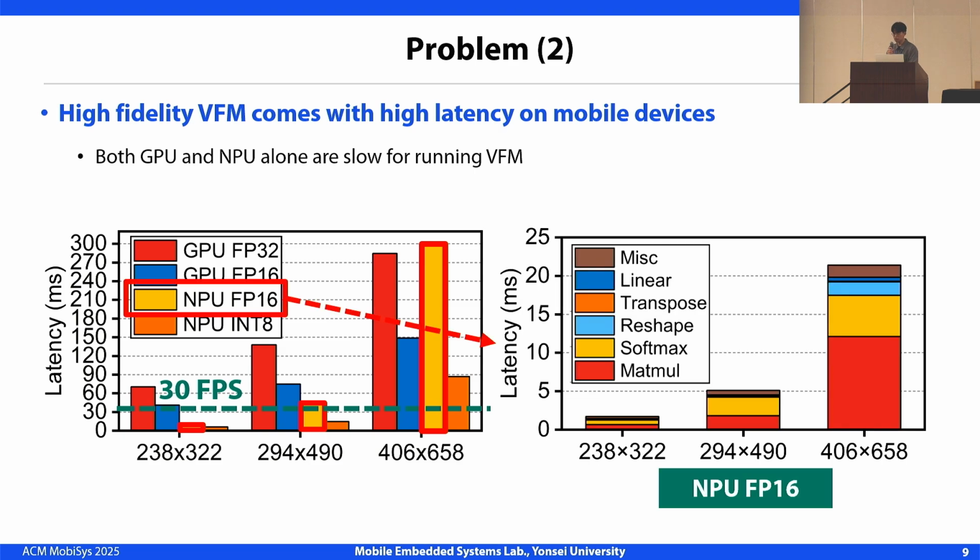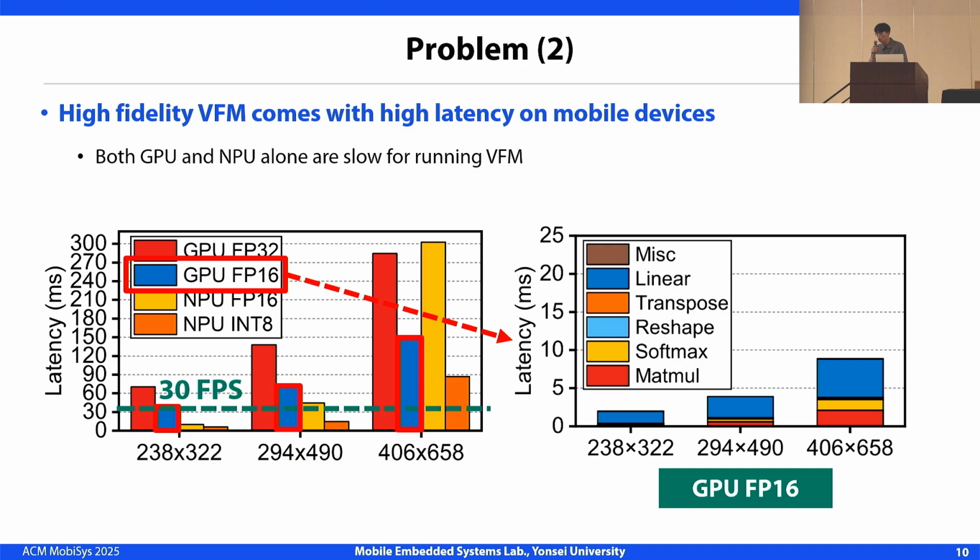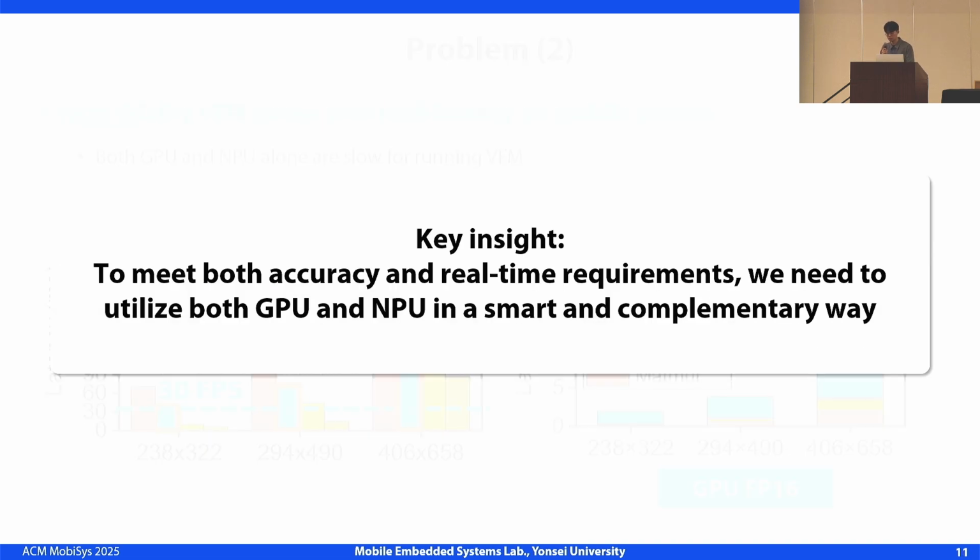To better understand this latency problem, we break down a single vision transformer layer by its operation type. As resolution increases, matrix multiplication and softmax operations, which are key components of attention in VFM, dominate the latency due to its O(n²) computational complexity and limited parallelism of the NPU. While the GPU can alleviate the drastic increase of latency by its strong parallelism compared to the NPU, it also cannot satisfy the demands of accuracy and real-time requirement of AR.